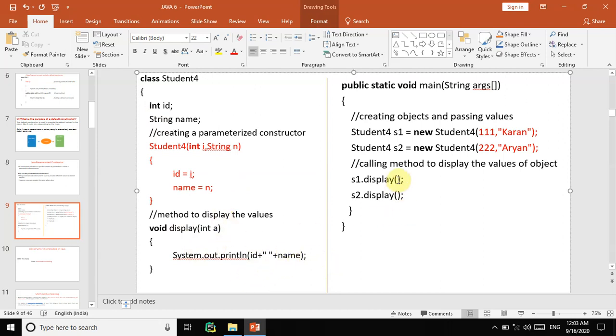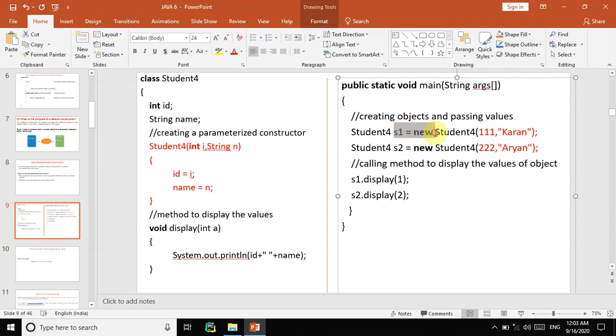If you want to pass data to a normal method, here you have to pass some values. So after calling the method with the object, then you have to pass the values to a normal method. If it is a constructor, you have to pass the values directly while creating an object.